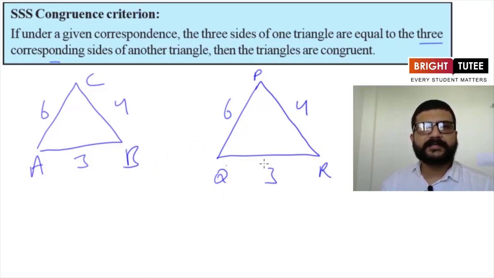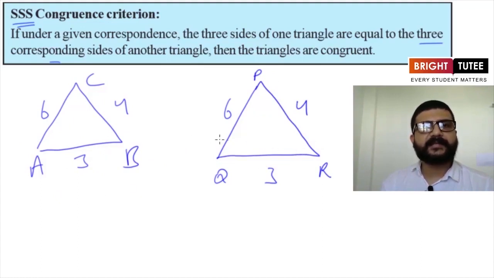Do we have to cut this triangle from here and then paste it over the other triangle and check whether it is completely covering the second triangle or not? Do we have to do this now? No, we don't have to do this, because we have now one criteria, it is the SSS criteria, and we can see it is satisfied here, that all the 3 sides of the first triangle are equal to the 3 corresponding sides of the other triangle.